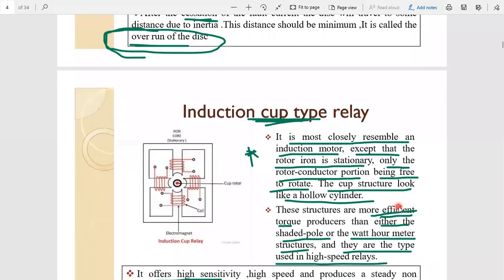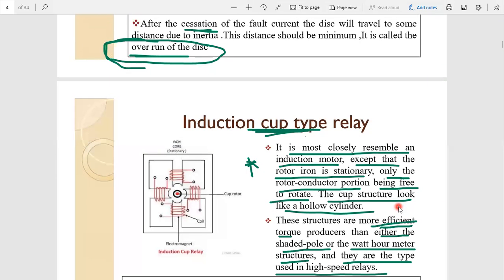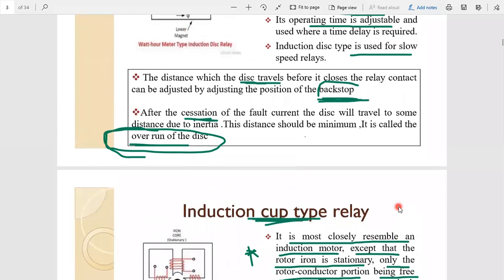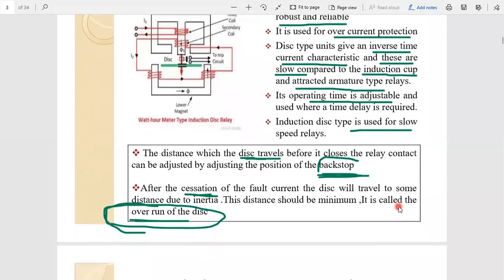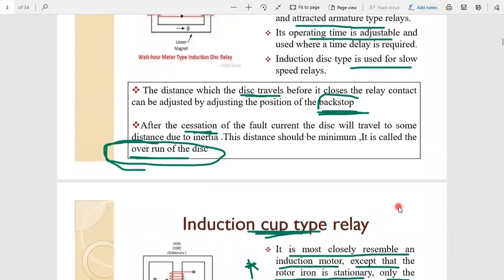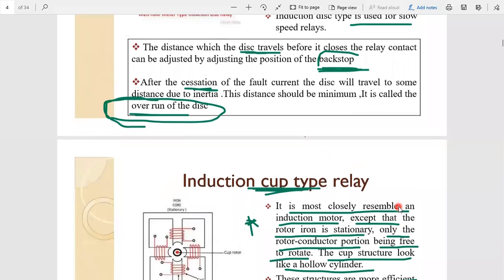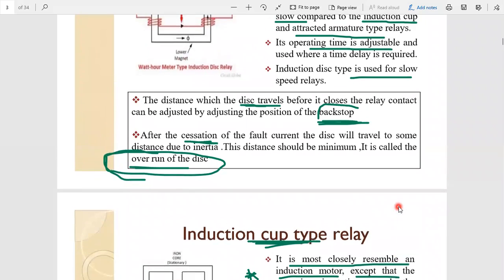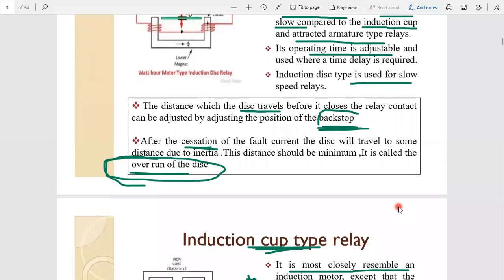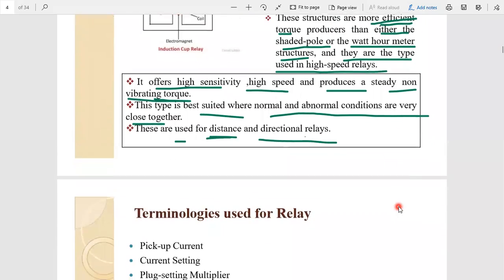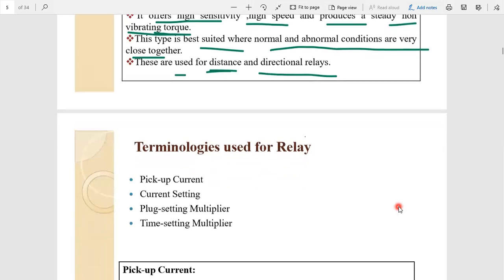Up to now we have seen the applications and some advantages and disadvantages of the induction cup type and the induction disk type. These two are in our syllabus. We don't have the watt-hour meter in our syllabus, that's why I need to discuss induction cup and induction disk type relays. Okay, so we go for the next one.